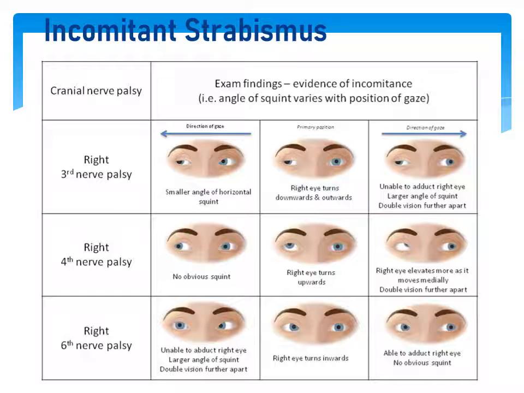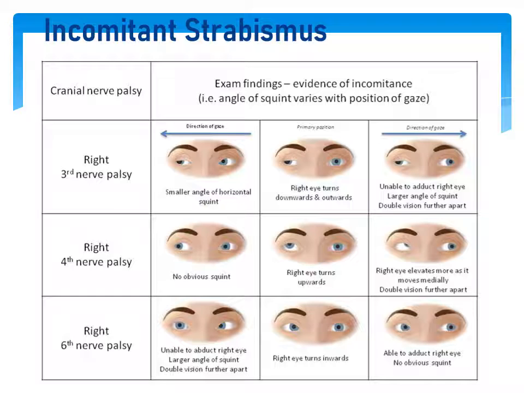In the third one, we can see that the patient is doing levoversion. The patient is looking to his left. Now here, the left eye can abduct very easily, whereas the right eye is not able to abduct because the medial rectus is not functioning. Medial rectus is paralyzed because of the oculomotor nerve palsy. As a result, there is an inability of adduction in the right eye. So here the angle of squint will be big. There will be a larger angle of deviation, and the patient will also appreciate a higher degree of diplopia in this case. This we'll be discussing further in detail when I present the diplopia charting.